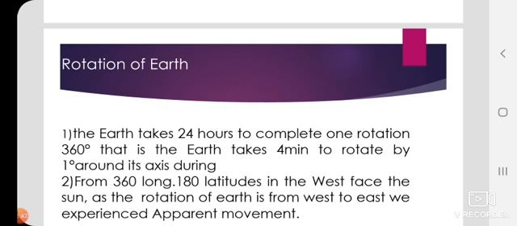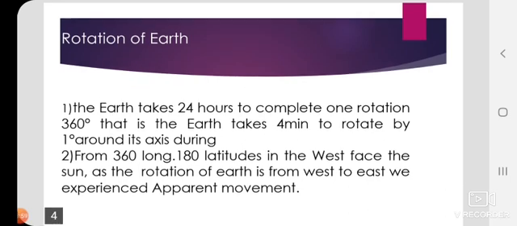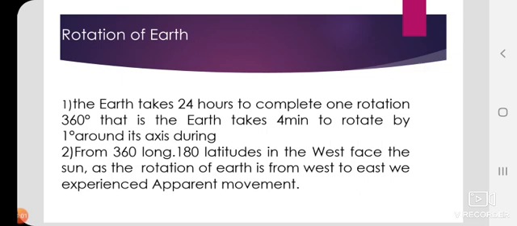Now we know that the earth takes 24 hours to complete one day, or to complete one rotation. You can see the slide.